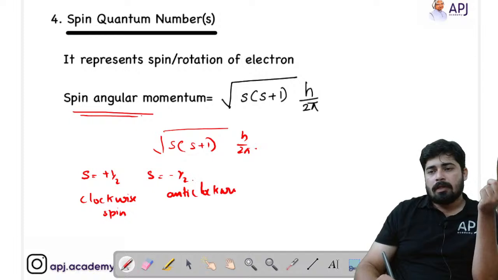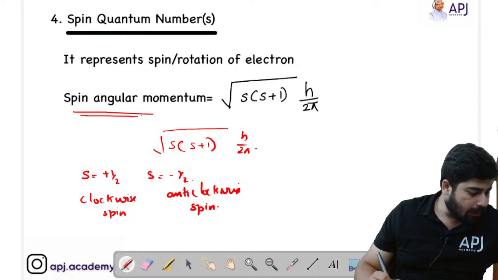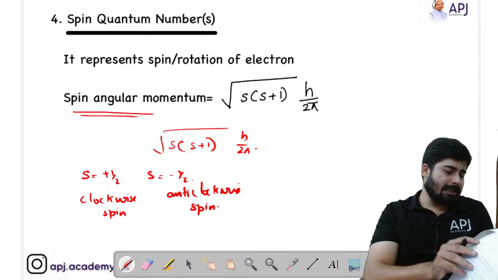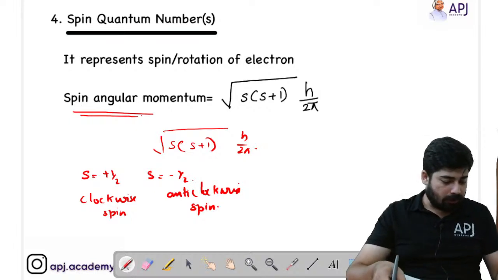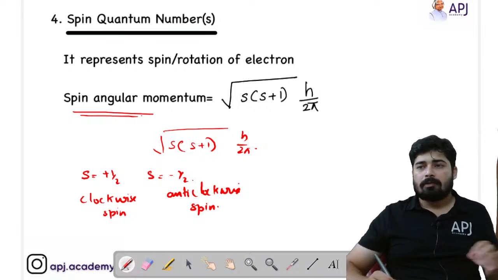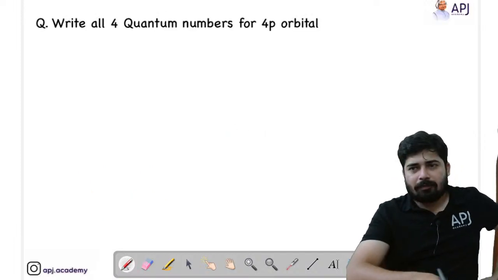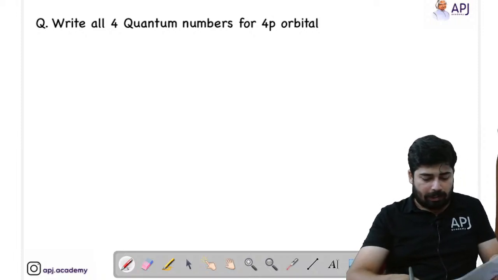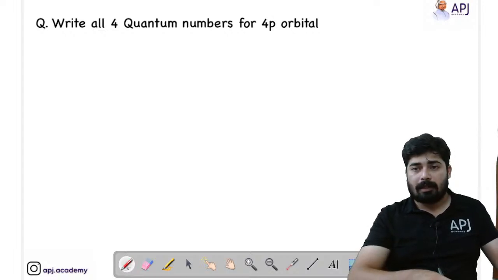Okay, so this is all about the quantum numbers. These are the 4 quantum numbers which you have to study so that you will get a clear picture of what the quantum numbers are. Now, I hope this is clear, students. Please let me know in the comments whether it is clear for you or not. If you have any doubt you can ask, so that I can clarify it here itself.